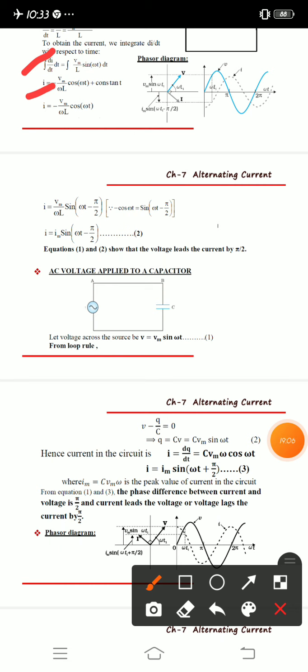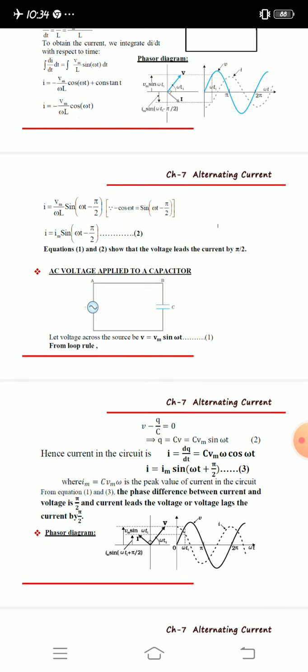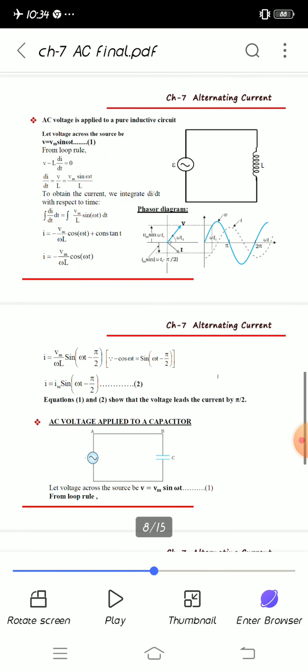After substituting the values and simplifying, you will get I is equal to Im sin omega t minus pi by 2. When you connected the AC source to the resistor, you did not get any such angle. But when you connect it to an inductor, you get omega t minus pi by 2. By comparing equations 1 and 2, you can show that the voltage leads the current by